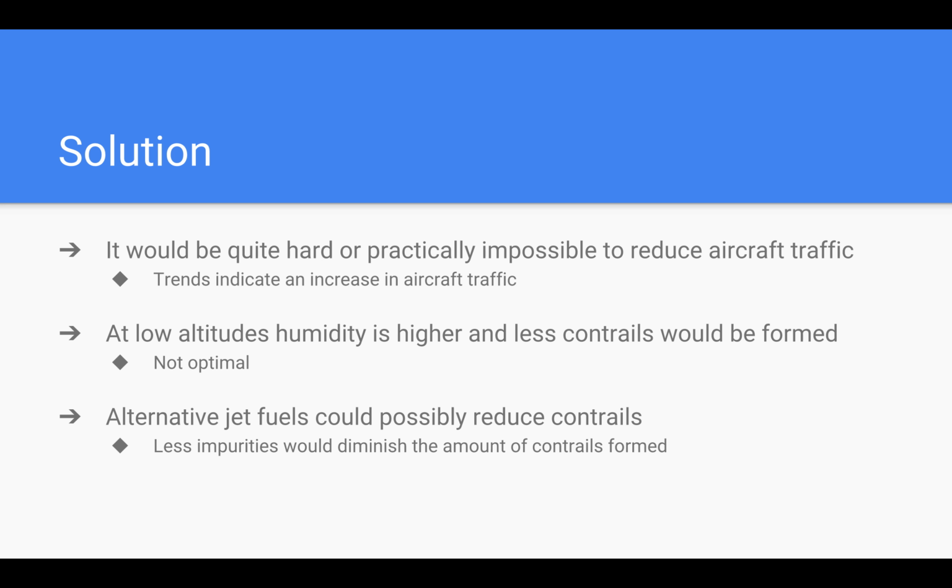One, to reduce aircraft traffic, which would be impossible as trends indicate an increase in aircraft traffic. Secondly, at low altitudes, the humidity is higher and fewer contrails would be formed, which is not an optimal solution because it's impossible to fly at such low altitudes. Finally, the best and most optimal solution is alternative jet fuels, which could possibly reduce contrails by having fewer impurities.